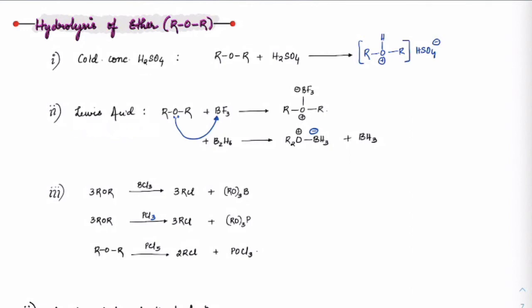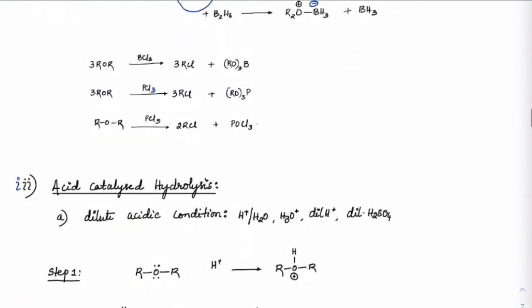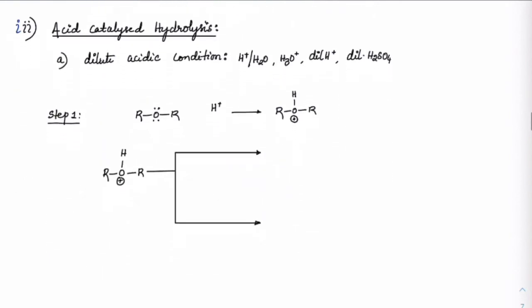Okay. Now what we will be using, third one, is acid catalyzed hydrolysis by dilute H2SO4, any dilute H plus, whether it is written as H3O plus or H plus, H2SO4, all of them meant the same thing. So here we are using acid catalyzed hydrolysis using dilute acidic conditions.